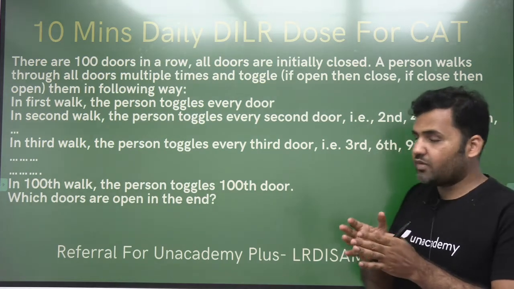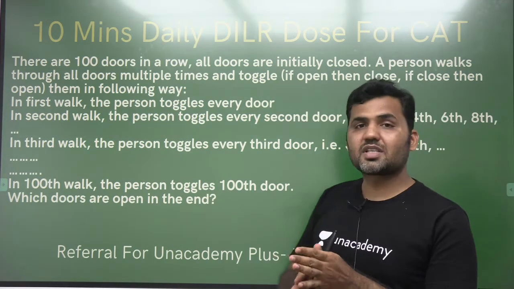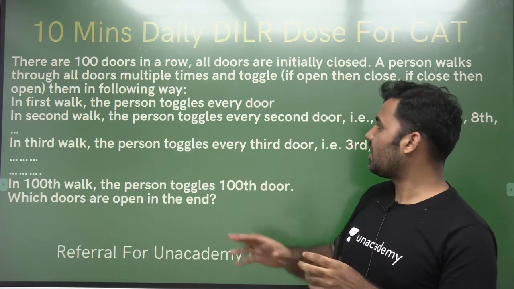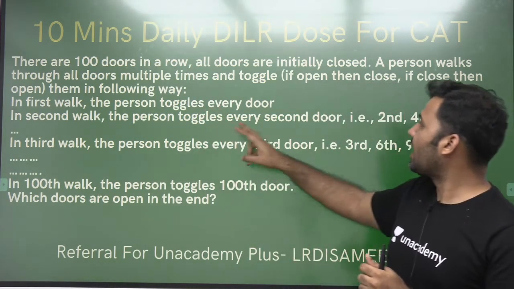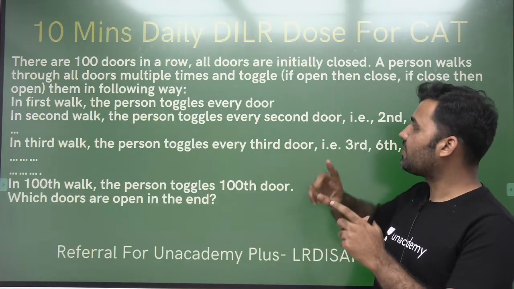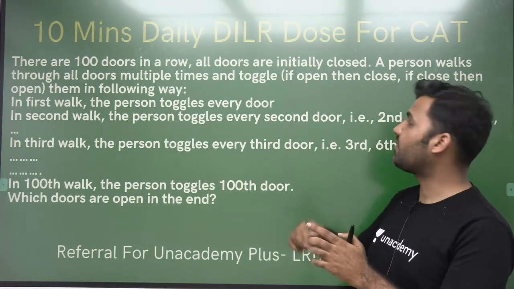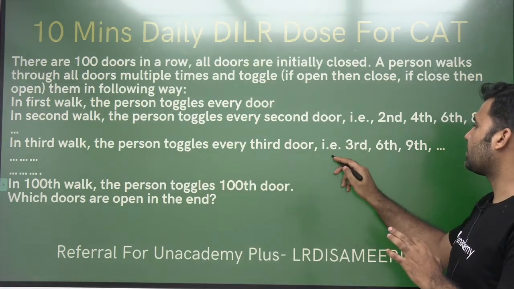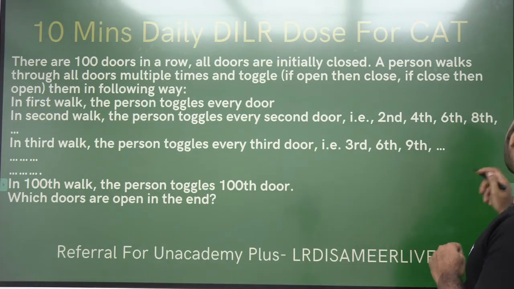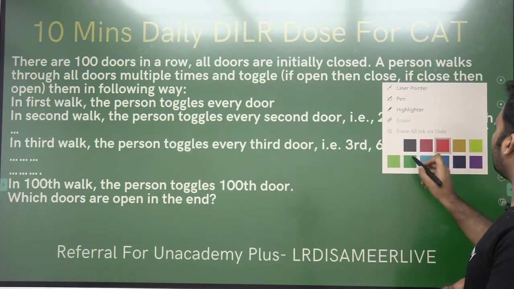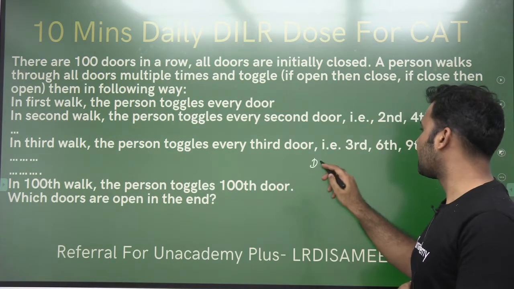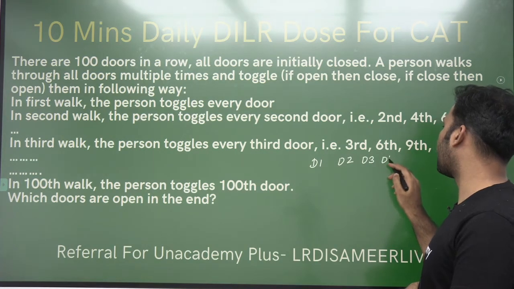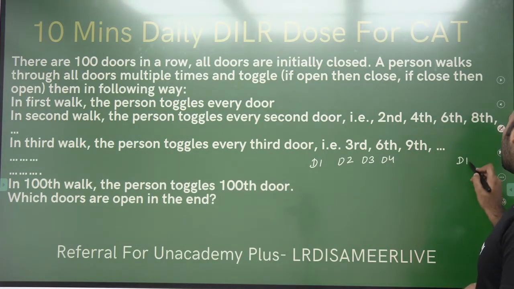Toggle means, when the person is walking for the second time, toggling every second door means that person will be closing every second door. Why? Because initially all the doors are open, right? So door number one, door number two, door number three, door number four, up to door number 100.